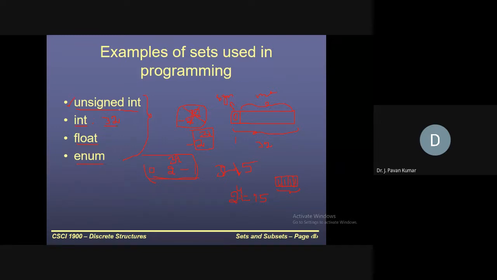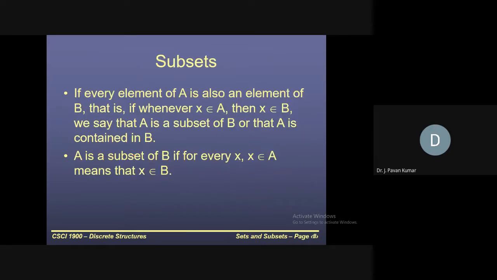Now consider programming language. There are several predefined or well-defined sets. Here we have float, in the sense some number of bytes will be allocated for this float. Accordingly, the range will be there. So whatever the float values which come under that particular range will be part of this set. Similarly, enumeration as well. These are well-known sets we can consider. These are examples.